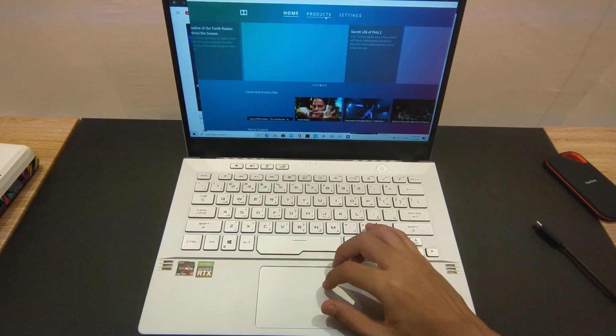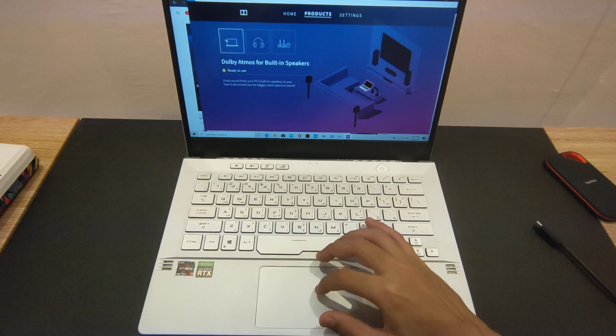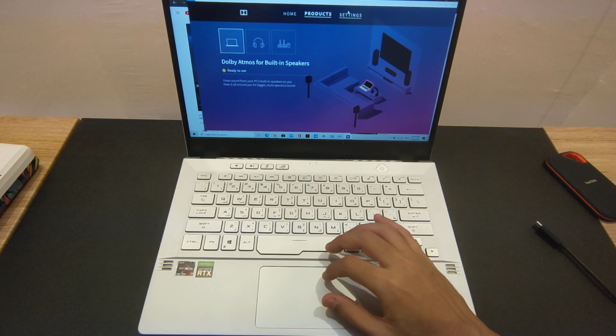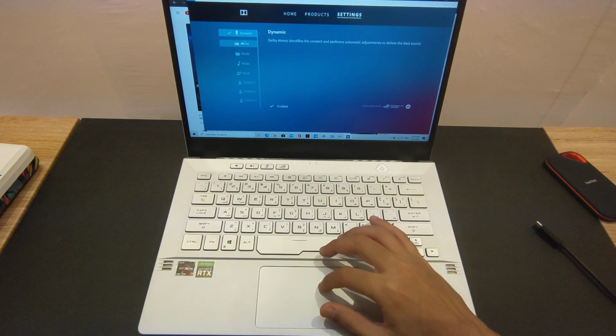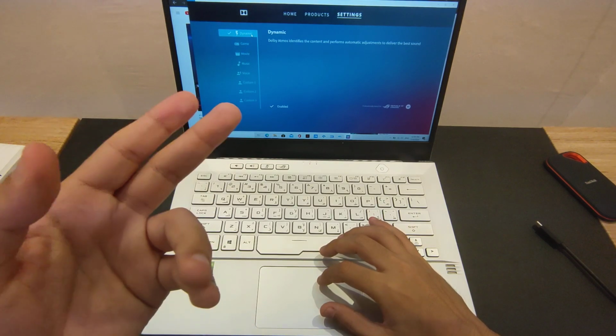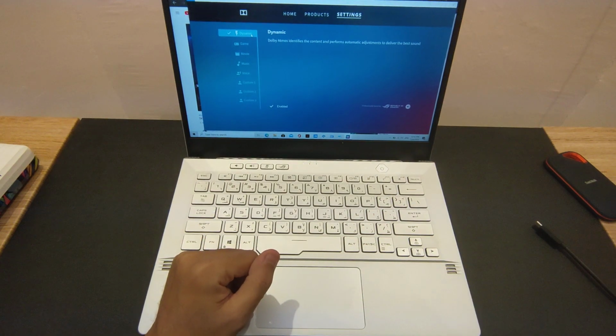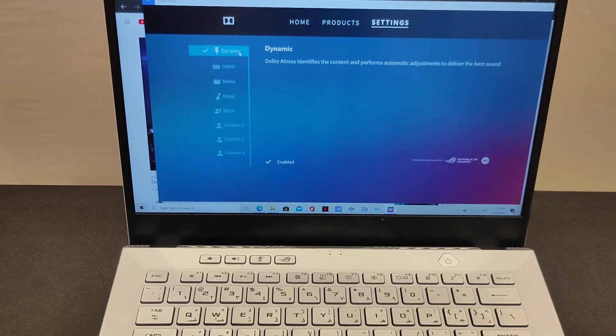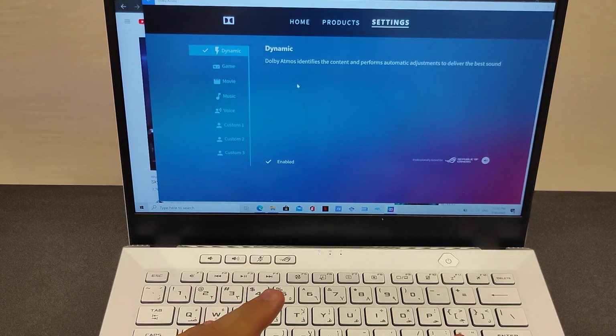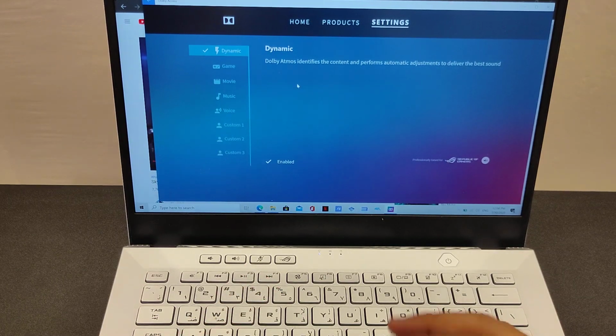So we have here setting, Dolby Atmos, built-in speaker, edit user setting. Yeah, so it's on dynamic right now. This is what I actually use here. Okay, so here we have it on dynamic, and in my opinion, when you set it on dynamic, you get the best possible result, because the vocals and the sound of the background all come together in a very perfect sound. Here you can use different profiles like movies.